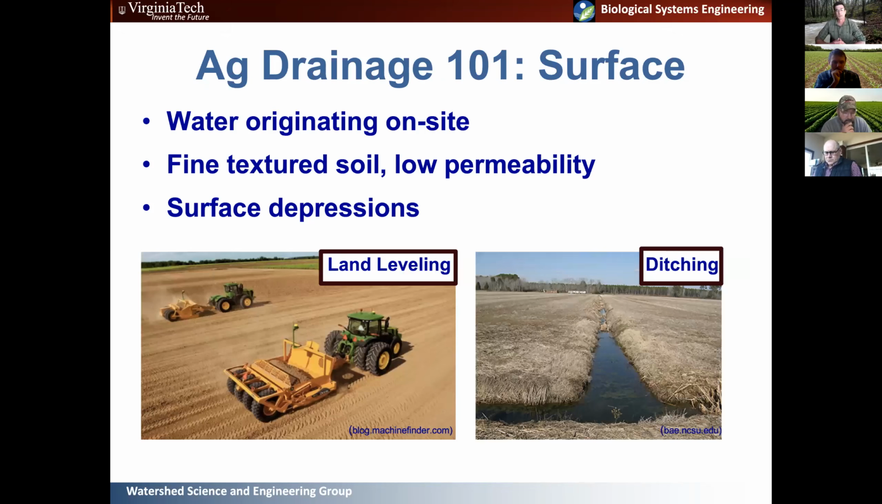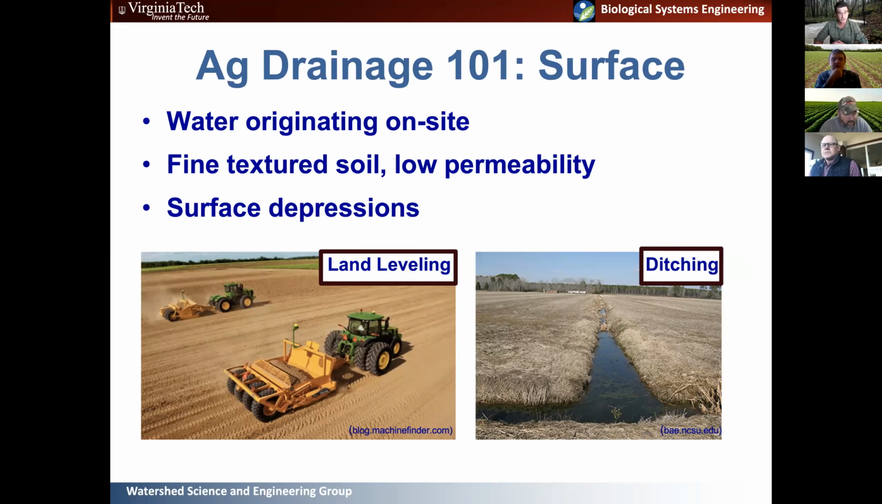Okay, so let's talk a little bit about surface drainage. So surface drainage, there's two really different types of surface drainage. One is land leveling and one is ditching. And in fact, they're often used in combination. And so surface drainage is good for water originating on site. So you don't have water from some neighboring property flowing onto your property, right? It's something that's originating from your site, rain falling there perhaps is the best thing.